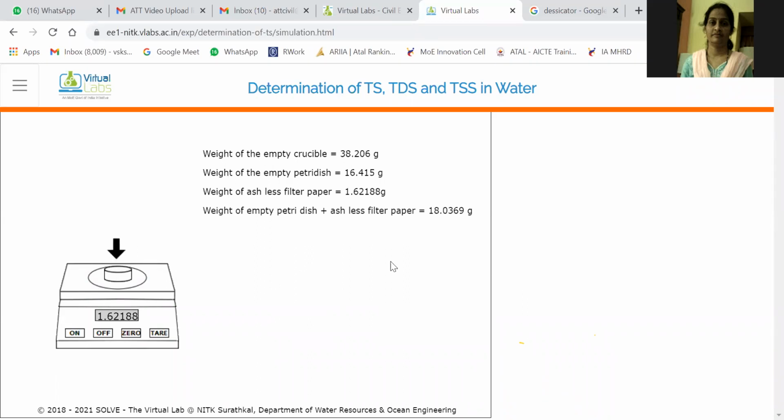So what is the weight of filter paper? Weight of ashless filter paper, म्हणजे स्वच्छ क्लीन नवीन कोरा. Okay. Ashless filter paper weight is 1.62188 gram. Okay. So this is the ashless filter paper weight. But the total weight of the empty petri dish plus ashless filter paper together means 16.415 gram plus 1.62